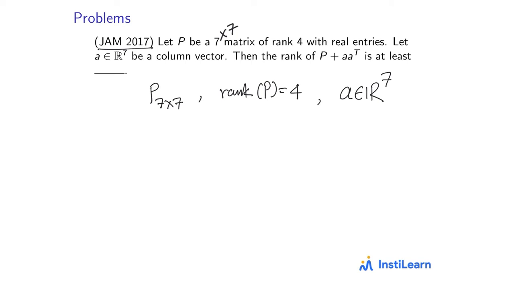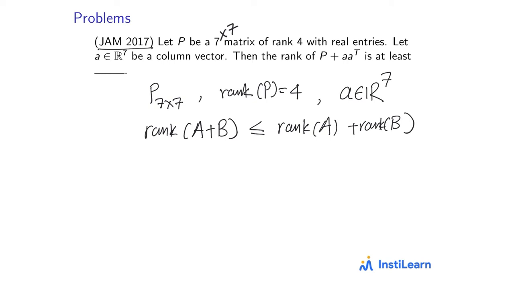Okay, so if you remember, we have this inequality that rank of sum of two matrices A plus B is less than equal to rank of A plus rank of B. But what this inequality does, that it gives you an upper bound on rank of A plus B, right? It's bounding from above. But what we need here is a lower bound on rank of A plus B. So how can we change this so that we get a lower rank?